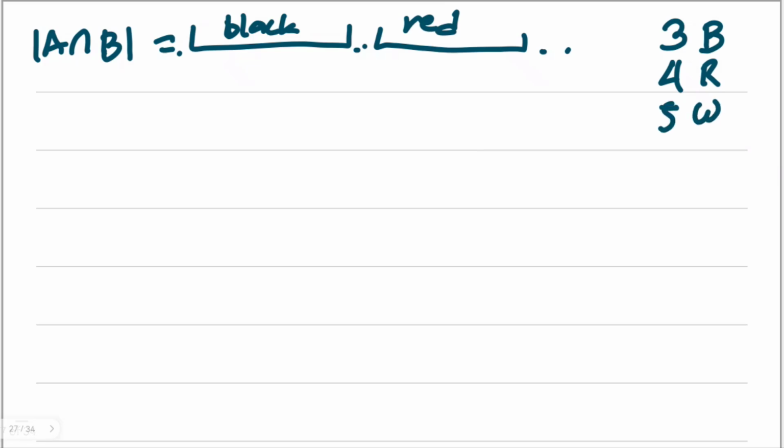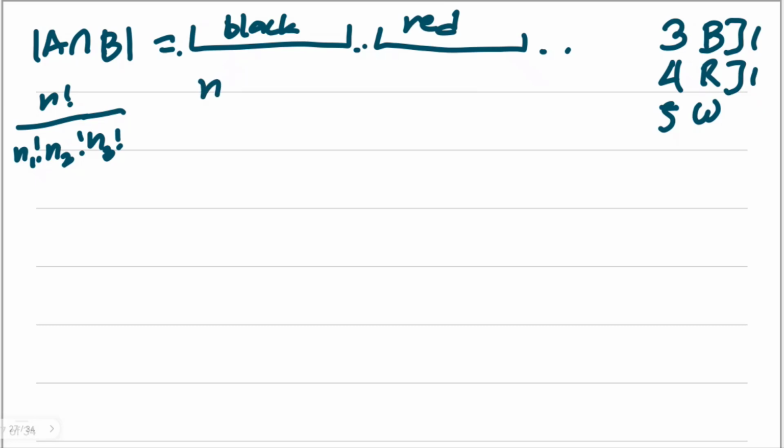And still the formula is n factorial over the factorials of the numbers of identical balls. So for A intersection B, we're treating the black as 1 and the red as 1.